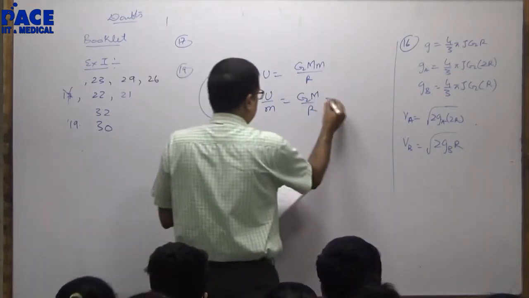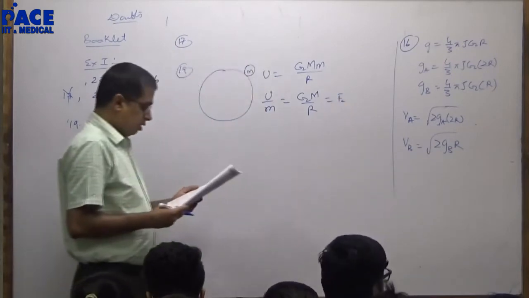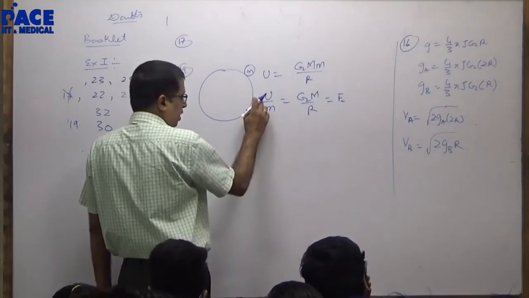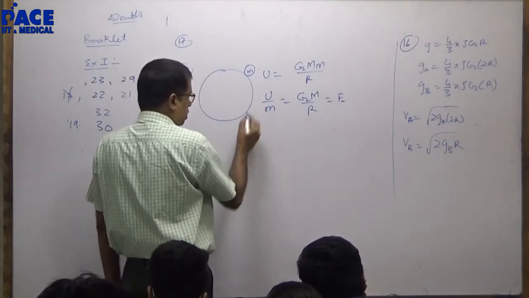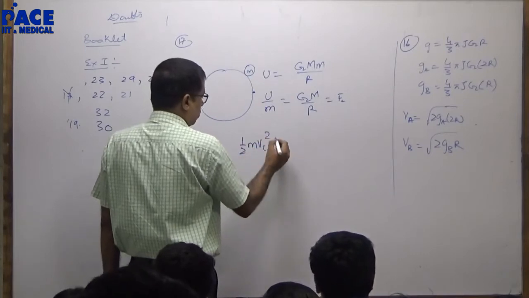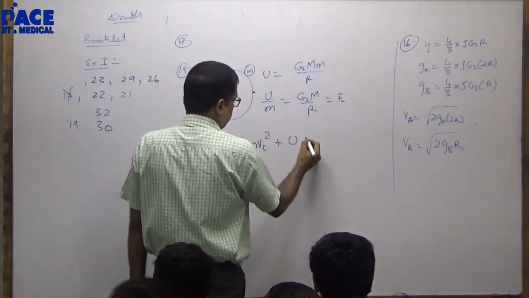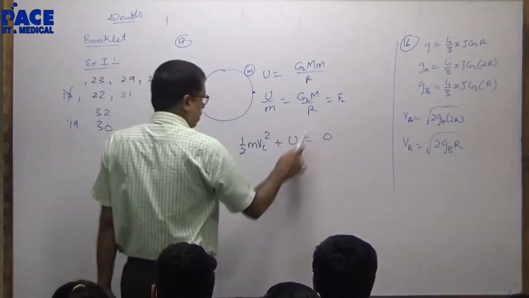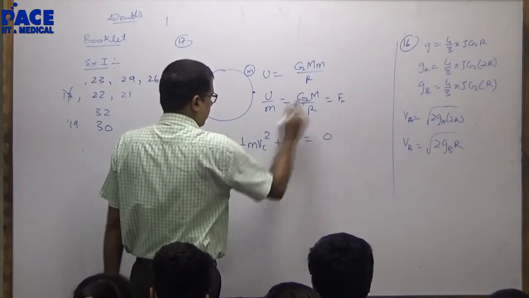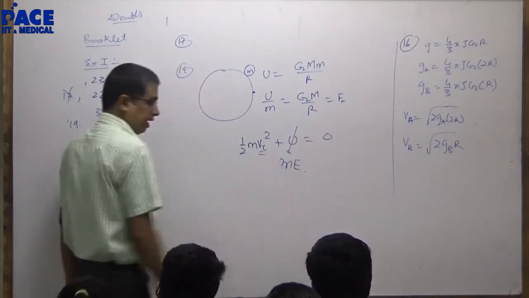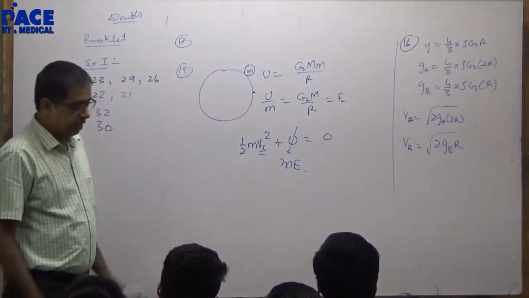On the surface of earth you are taking this as E. And the escape velocity of the object: bring it in terms of potential. What will escape velocity be? Half m v square plus potential energy should be equal to 0. Substitute the potential energy here, M into E, and get the value of v.